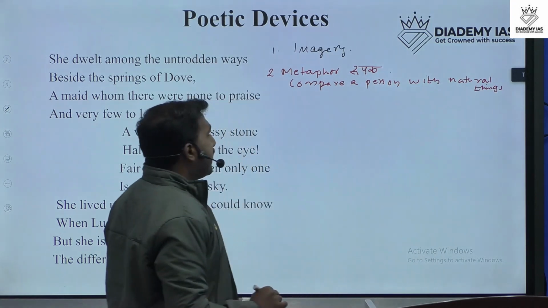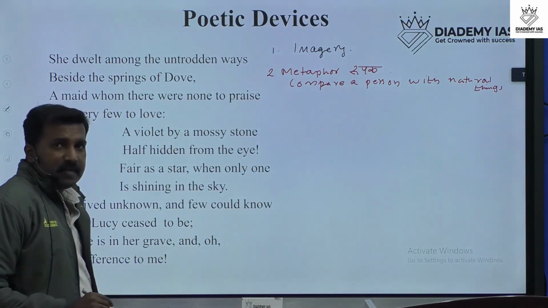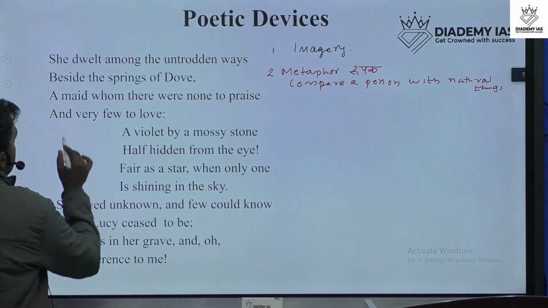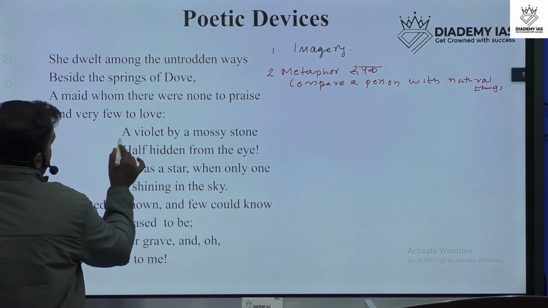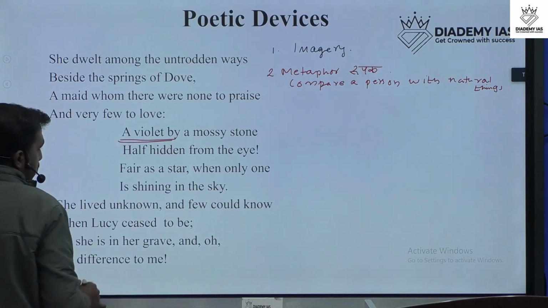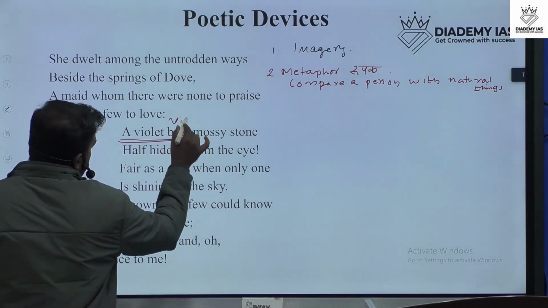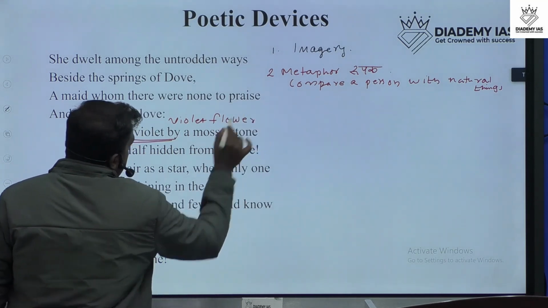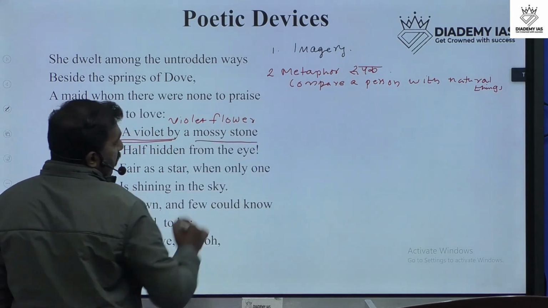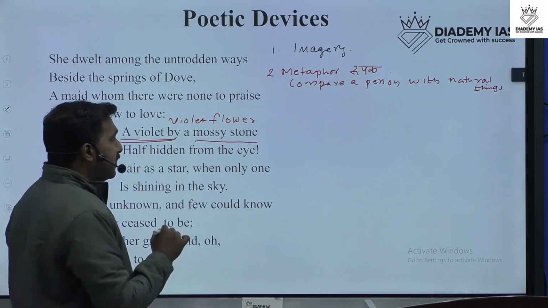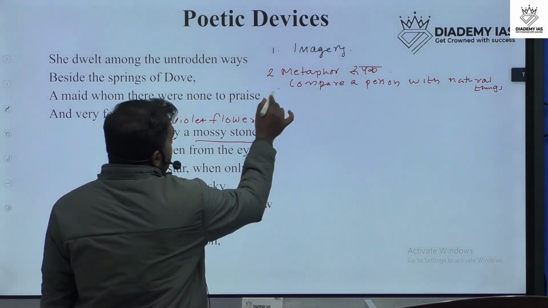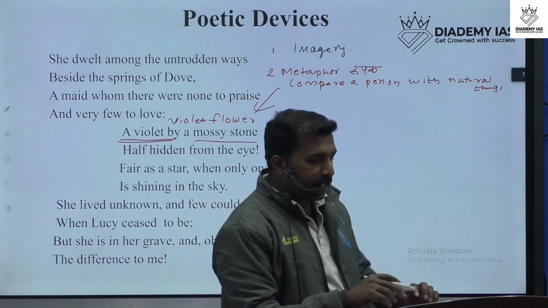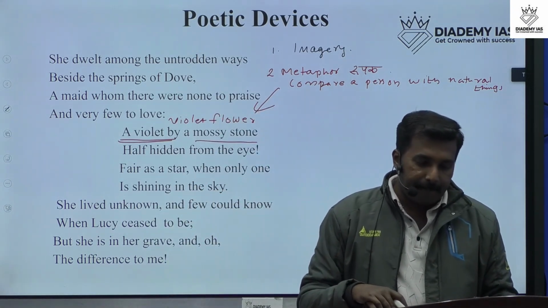This is the second poetical device Wordsworth used in this poem. Which is the comparison here? The important comparison is the violet flower, the violet flower in the mossy stone. This is a comparison, so we can say that this is a metaphor, or rubak in Hindi.